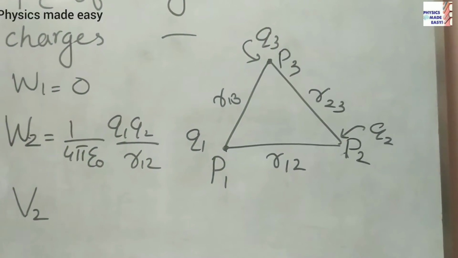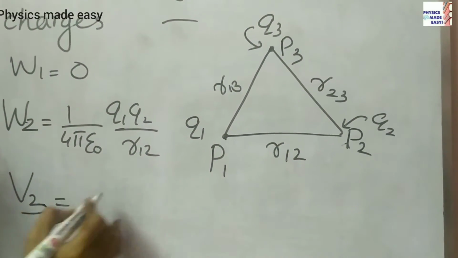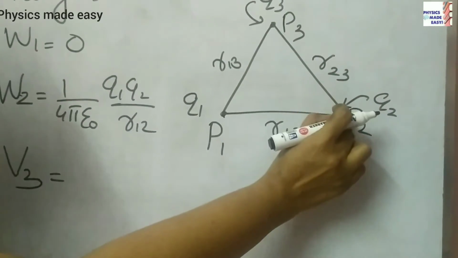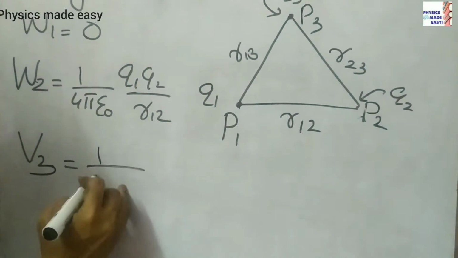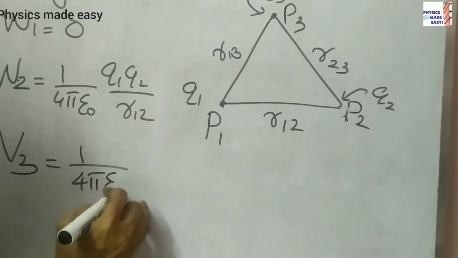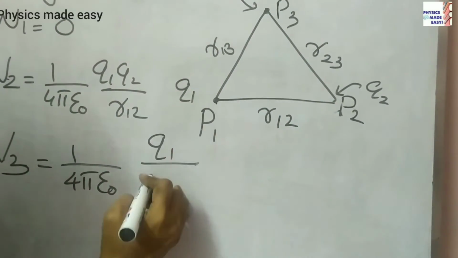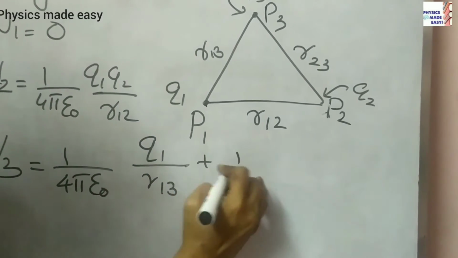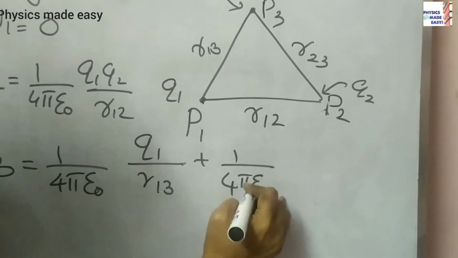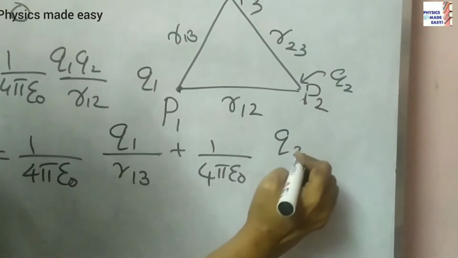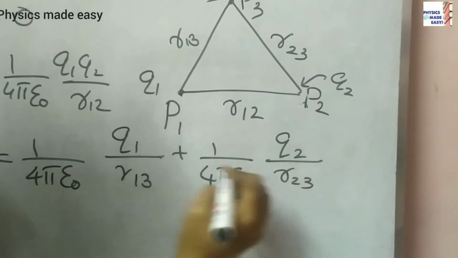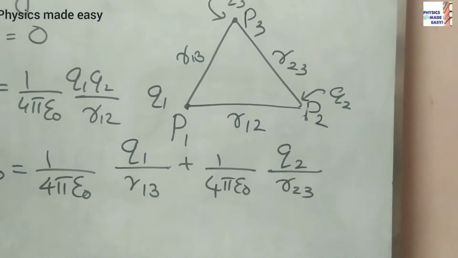That is the potential due to this charge plus the potential due to this charge. So we can write 1 by 4 pi epsilon 0 Q1 by R13 plus 1 by 4 pi epsilon 0 Q2 by R23. This is the total potential there.